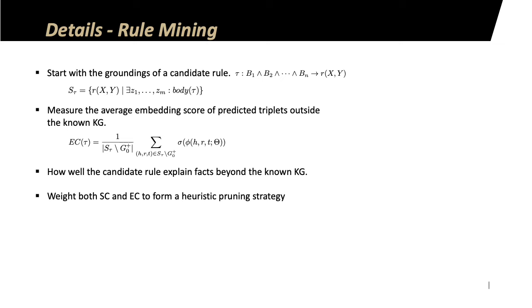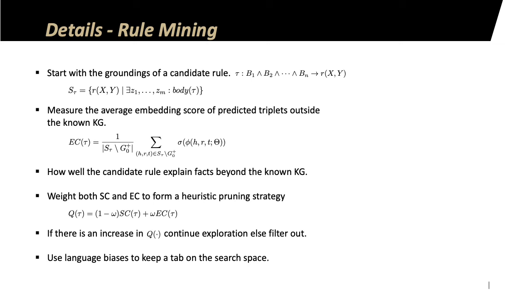We then weight both the standard confidence and embedding confidence to form a heuristic pruning strategy, or the Q factor, for a candidate tau. Here, omega is the weighting factor, which is a hyperparameter which can be tuned later on. If there is an increase in Q, we continue the exploration, else we filter this candidate rule out. We also use additional language biases like limiting the length of the rules to keep a tab on the search space.